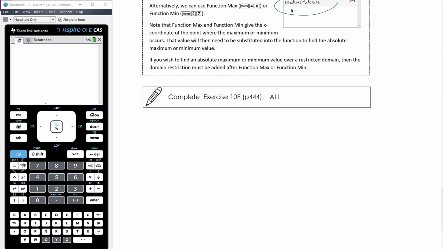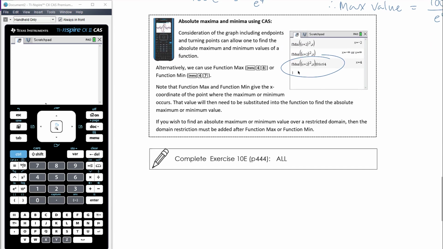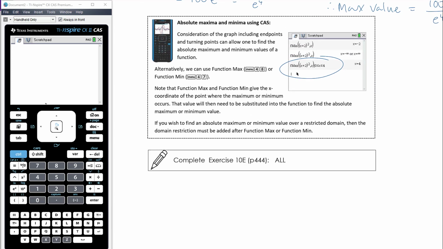All right, the work today is from exercise 10e, so still working around the idea of stationary points, but adding this idea that the maximum value of the function might not actually happen at the stationary point.